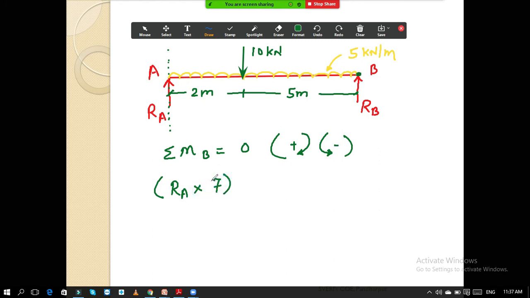Now how to determine whether this is plus or minus, which type of moment it is? See the arrow. This is upward.